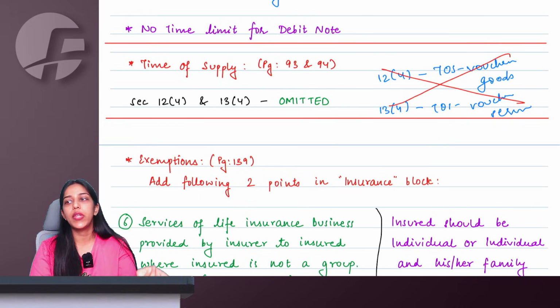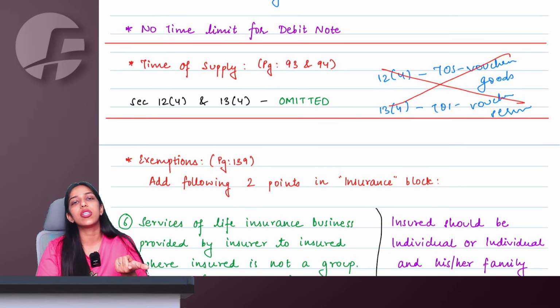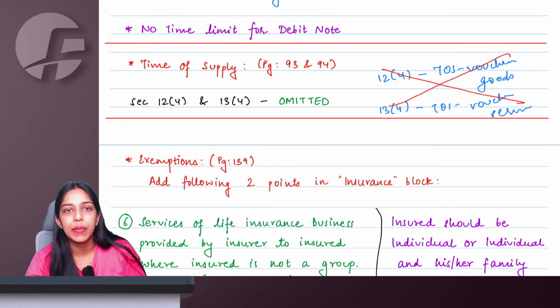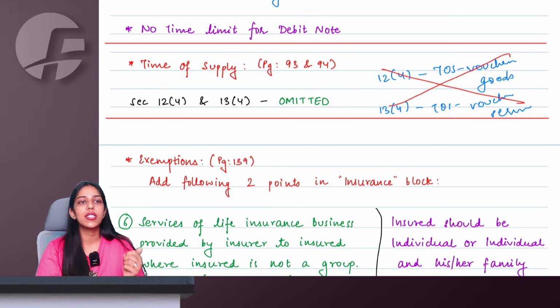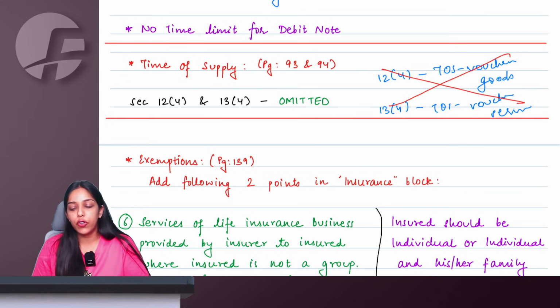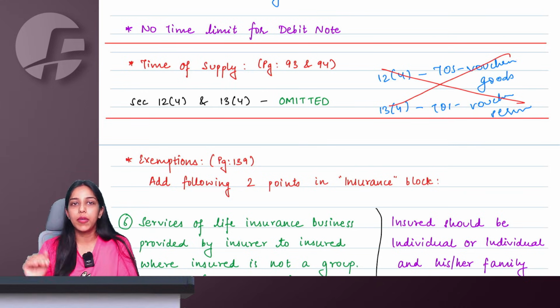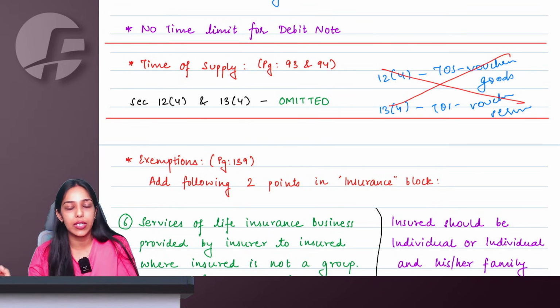Both ways, they are not covered in the purview of GST, because money is neither goods nor services, and an actionable claim also falls in the negative list. So because GST is not applicable on these vouchers, why is there even a need to find the time of supply for the same? Therefore, the time of supply related provisions for vouchers have been omitted because they are no more relevant now.